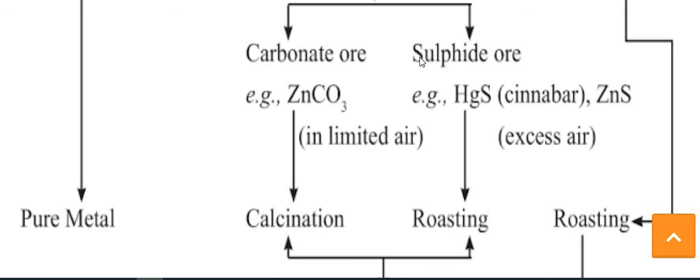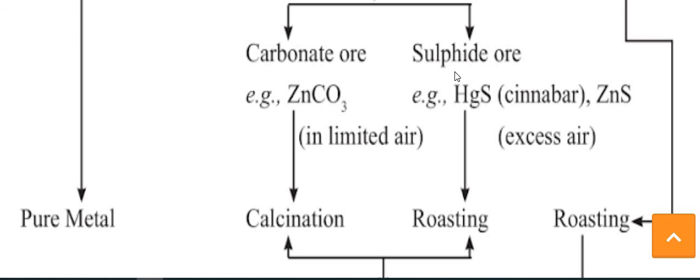But if the ore is in sulfide form, like mercury sulfide, HgS, also known as cinnabar, and ZnS, zinc sulfide, then the roasting process is useful.